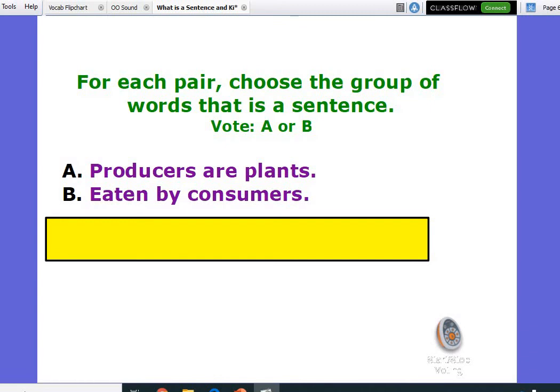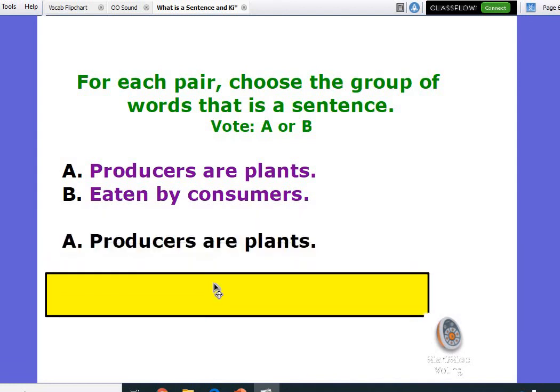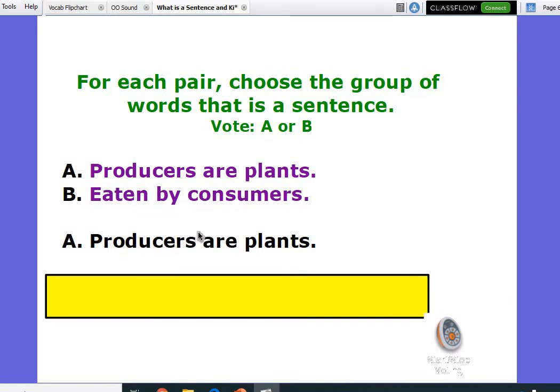Producers are plants eaten by consumers. Which one of those would be a good whole sentence that has a subject and a predicate? Yeah, producers are plants. It's A, because it tells me who it's about. It's about producers, and it tells me what the producers are, they are plants. So very good, very good.